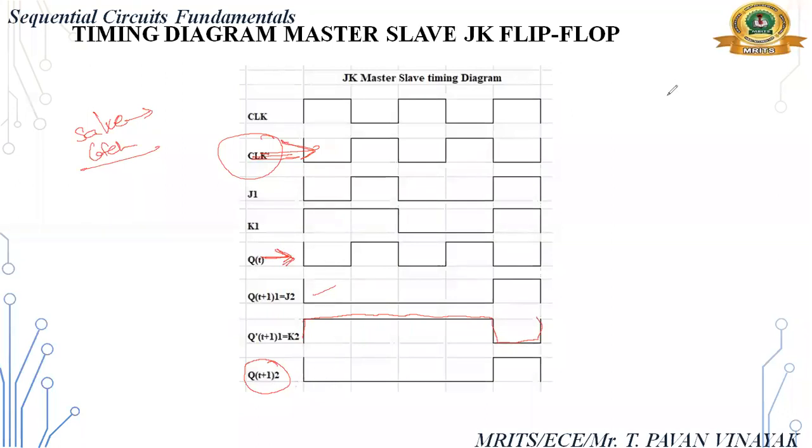You have to calculate JK. So 0 means previous, 1 means previous complement, 0 means always 0, 1 means always 1. So now calculate: 0 0 0 0 1, 1 1 0, sorry, 1 1 1 1 0.